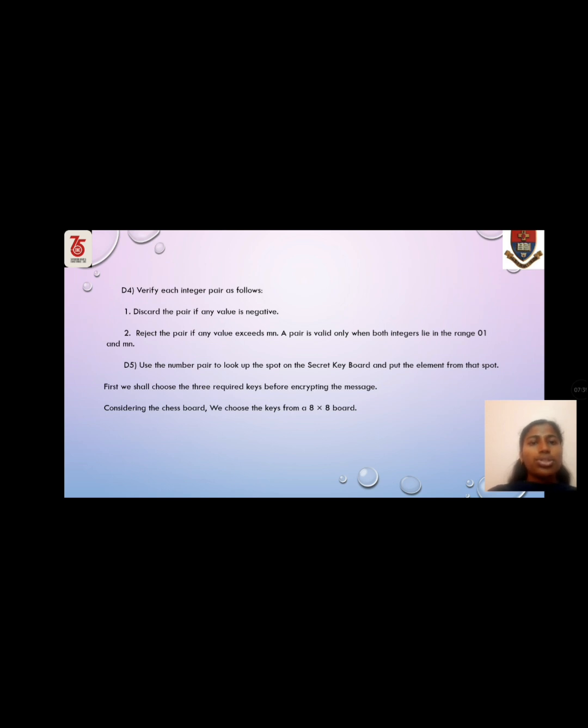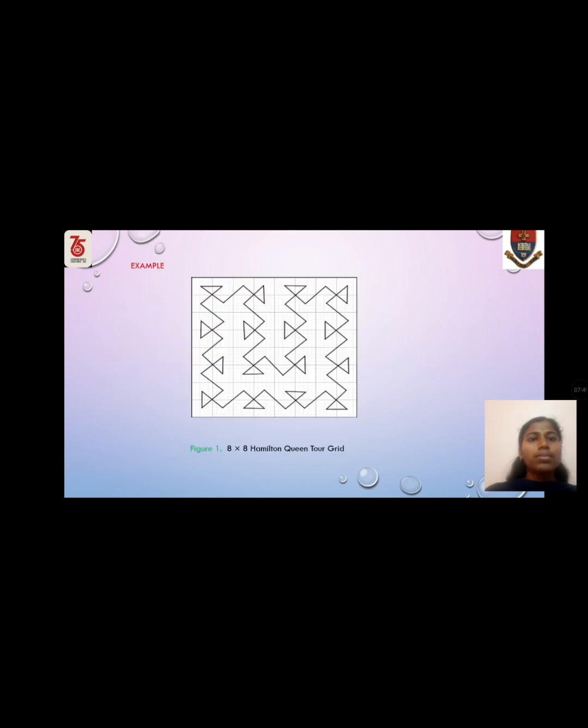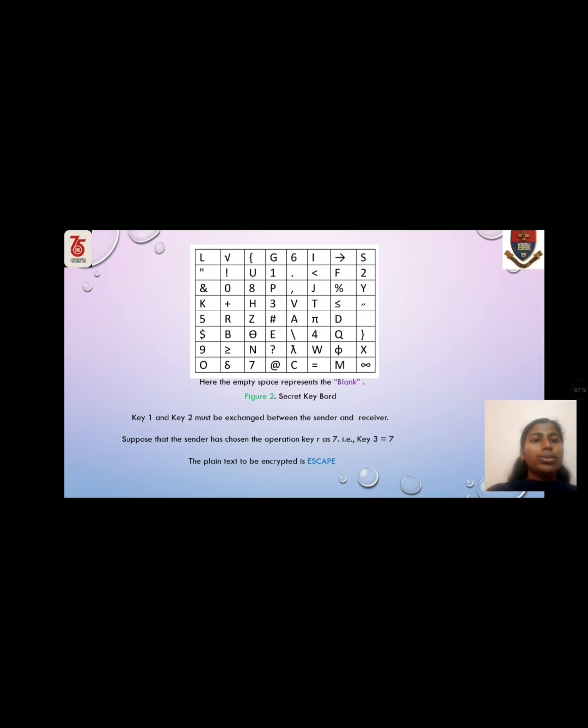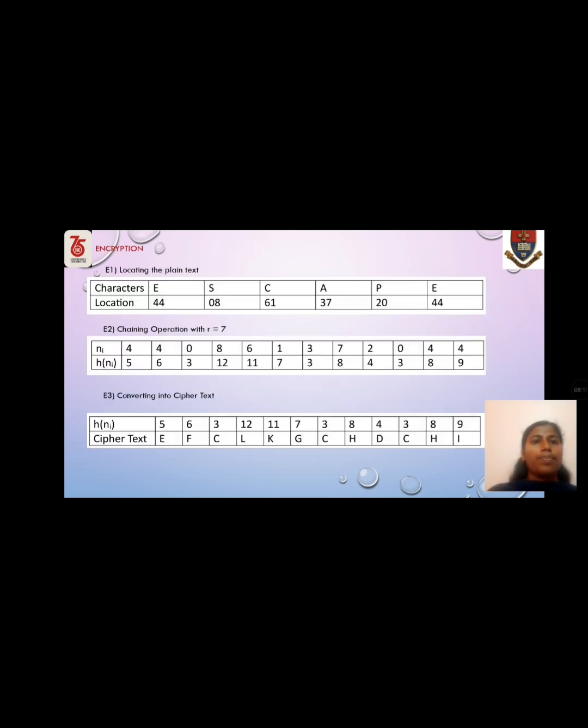First, we shall choose the three required keys before encrypting the message. Consider the chessboard. We choose the keys from an 8x8 board. It is an 8x8 Hamiltonian grid. Figure 2 represents a secret key. Here the empty space represents the blank. Key 1 and key 2 must be exchanged between the sender and receiver. Suppose that the sender has chosen the operation key R equal to 7, that is, key 3 equal to 7. The plain text to be encrypted is escape.